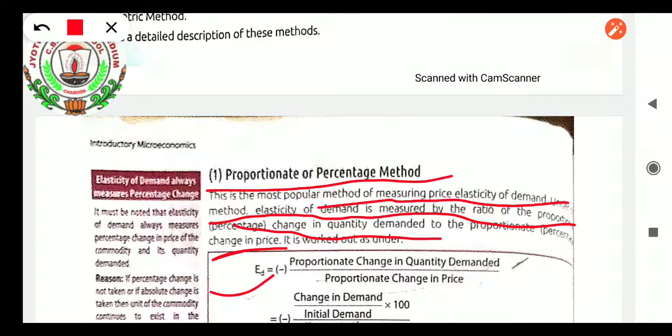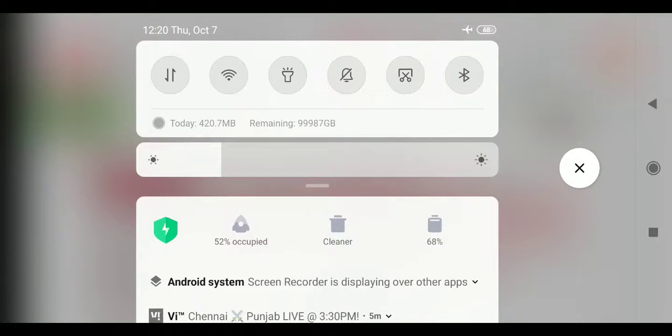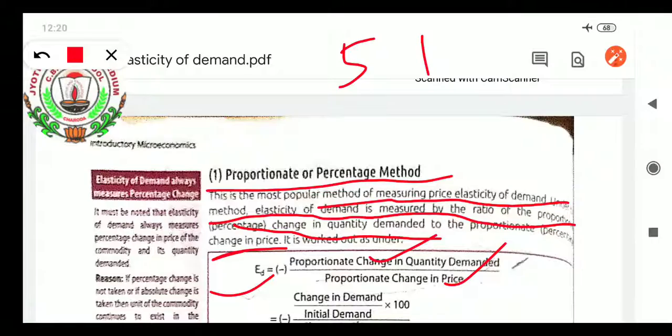So ED equals minus proportionate change in quantity demanded divided by proportionate change in price. Write down this formula. In short, what do you mean by proportionate change in quantity demanded? Now in front of your screen you can see change in demand upon initial demand. For example, the initial demand was 5 and now the demand has increased and become 10. What have you observed? Earlier it was 5, now it is 10.